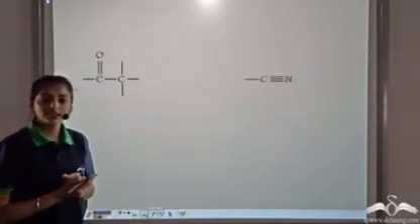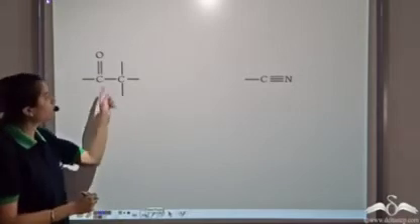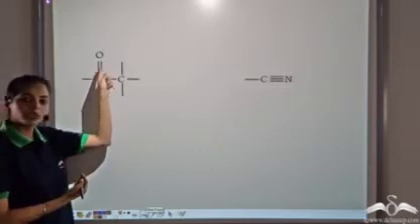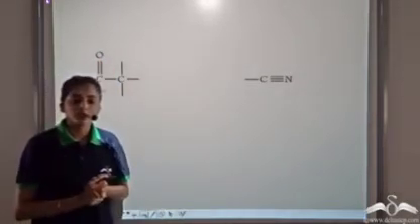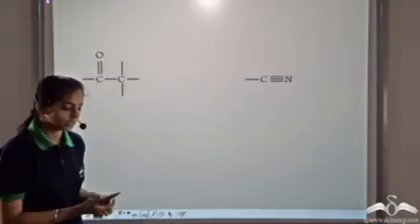Now, it's not necessary that it forms a double and triple bond with only carbon. It can form double bond with other elements as well. So in this case, it forms a double bond with oxygen atom. Also, it forms a triple bond with nitrogen atom. So it links to other elements also by forming double or triple bonds.